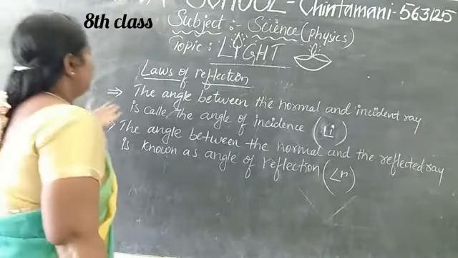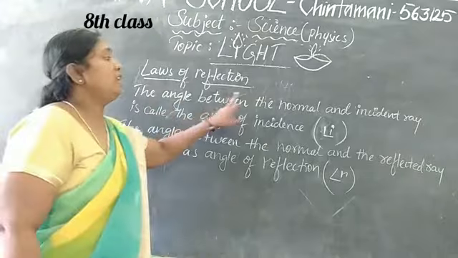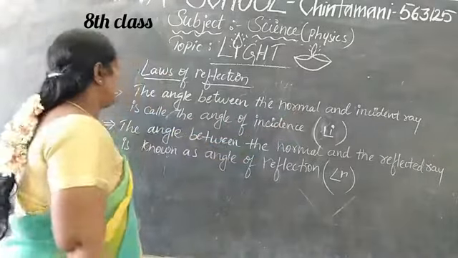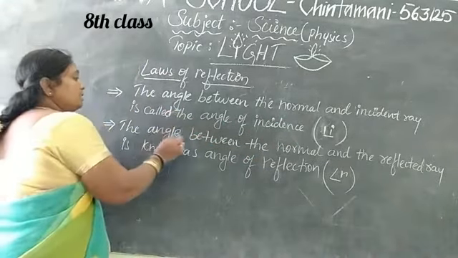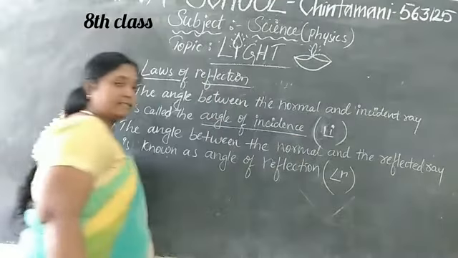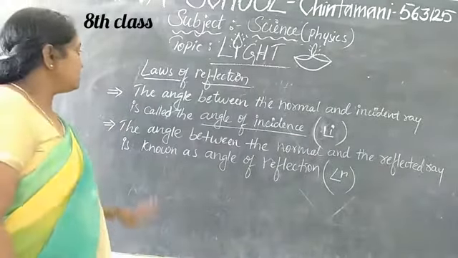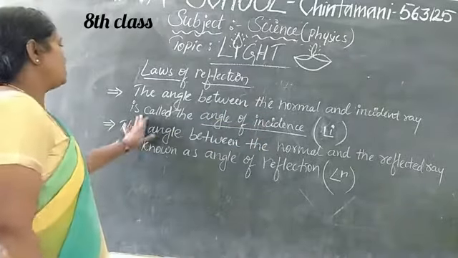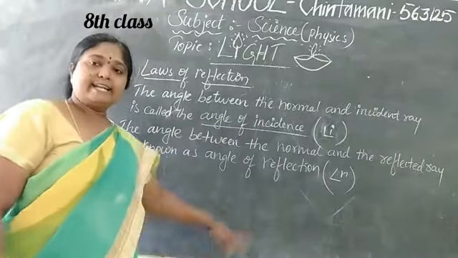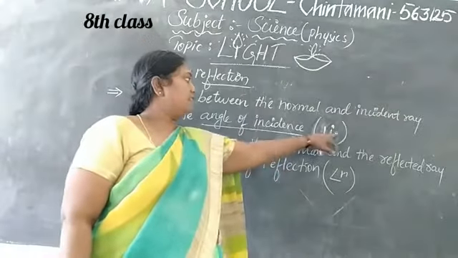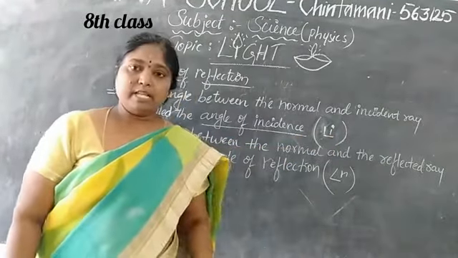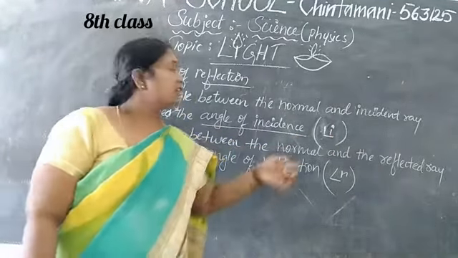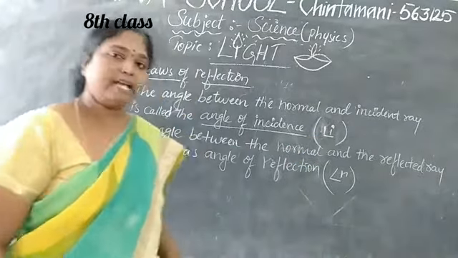Now you can see the angle between the normal and the incident ray is called the angle of incidence. What do you mean by angle of incidence? The angle between the normal and the incident ray is called the angle of incidence. It is denoted by the letter I. This is the symbol of angle. In mathematics you write the angle like this, children. Yes, so that is angle I.